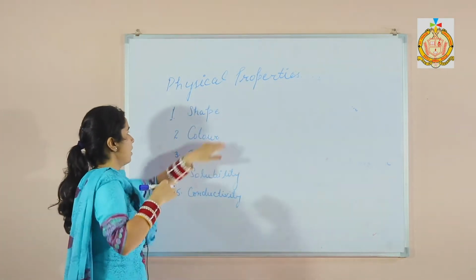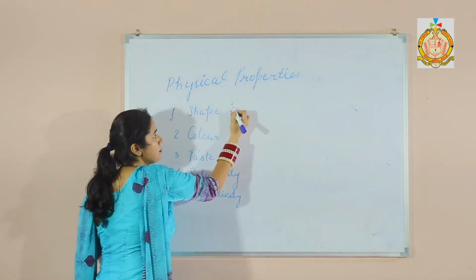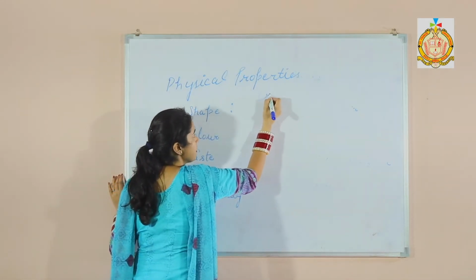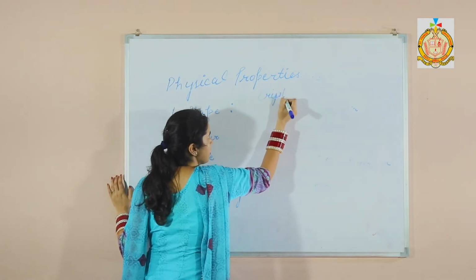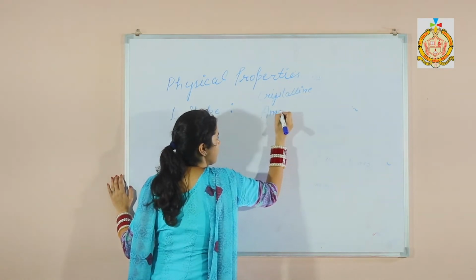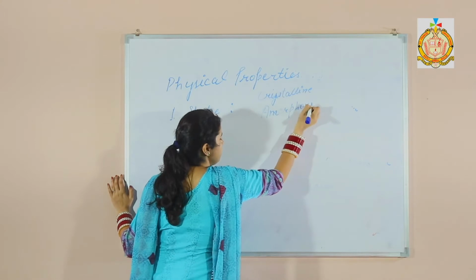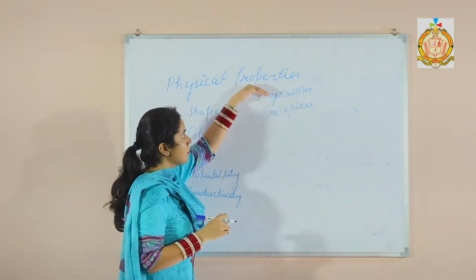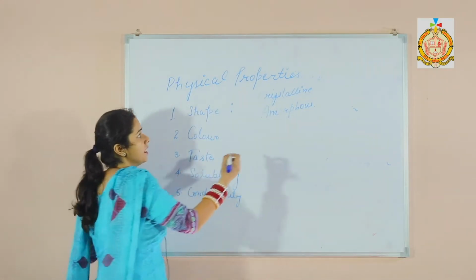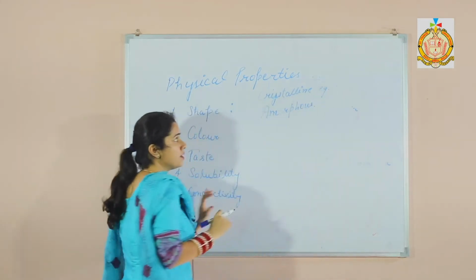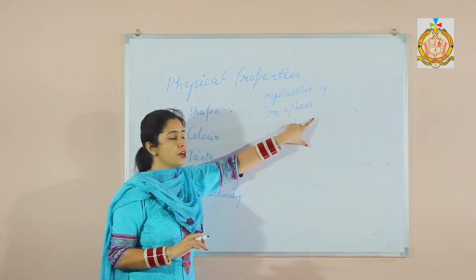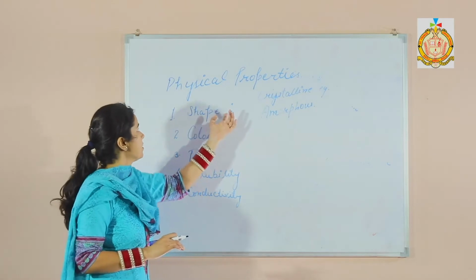So first of all, the shape. The shape of matter can be changed. There are two types of shapes, crystalline or amorphous. So the solids may be crystalline or amorphous. Crystalline means they have a crystal-like body, for example, sugar, salt, and in amorphous, they are in fine powdered form like flour or talcum powder. So it is the shape property.